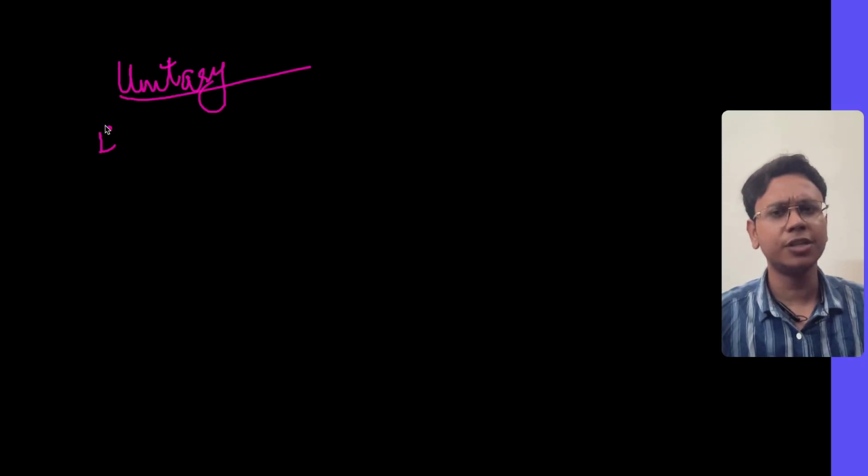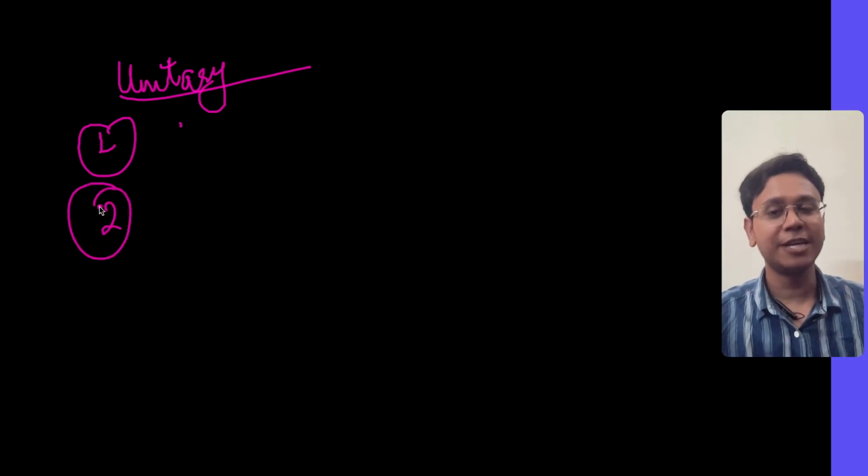Now the second part of the body will be where you show the unitary features. Now it's very important, all these features you are writing, you mention some examples. For example, unitary features are a single constitution; there is no different constitution for states. The second point will be a strong center in terms of financial matters.